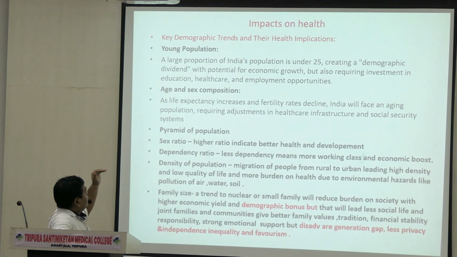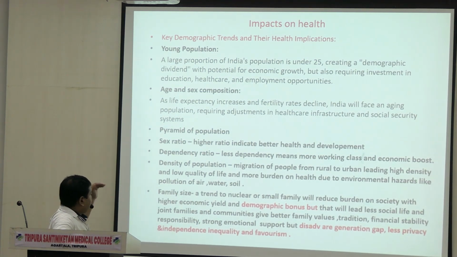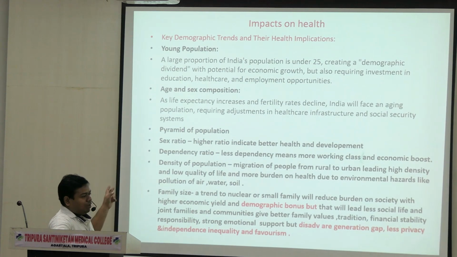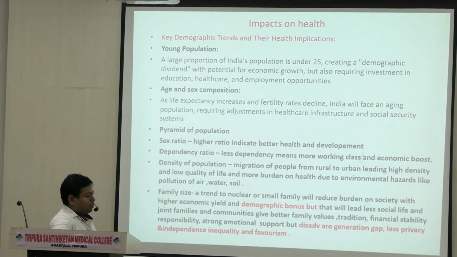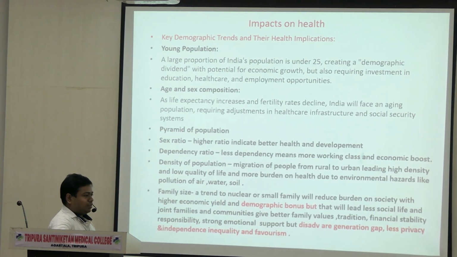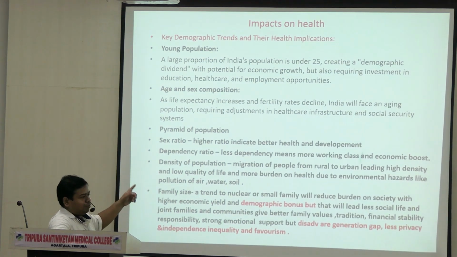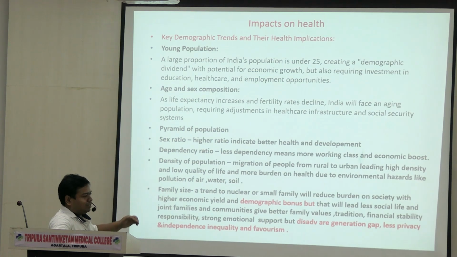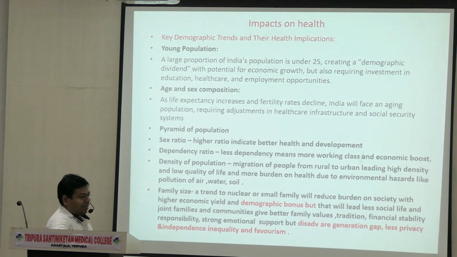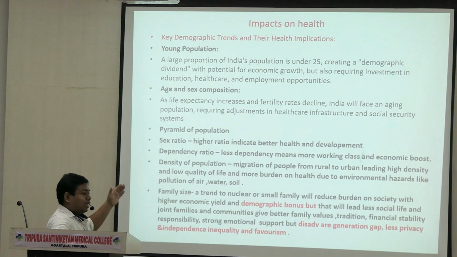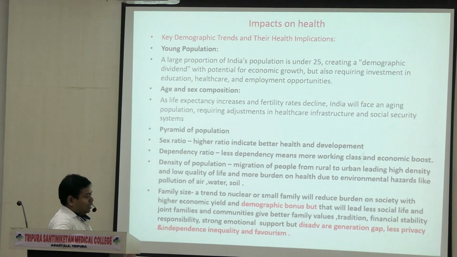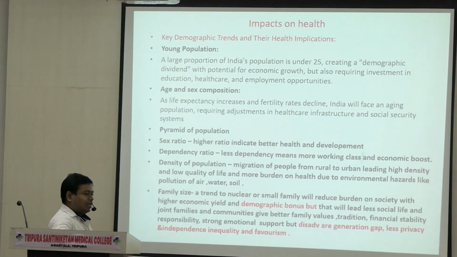The key demographic trends: young population, age, sex, population, pyramid of population. If you write pyramid of population, you have to make 2 small sketches of pyramids, compare India with another country, and explain the pyramid of population. I will show you in trends. You have to take reference from the trends. If only a trends question comes, you will write the trends.